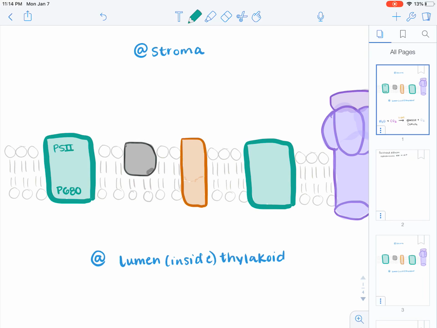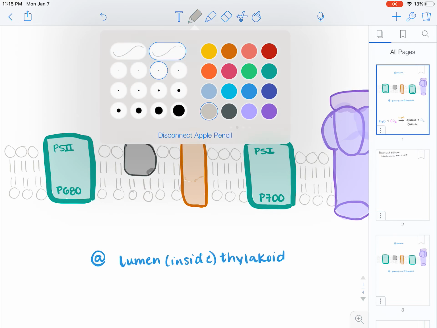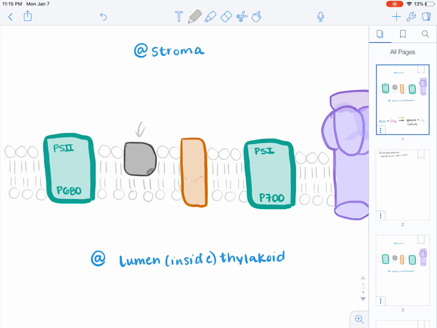And what that means is that it reflects the light of 680 nanometers of wavelength, which is what we were talking about before. And then this one is PS1, so photosystem 1, and this reflects the light of P700, so 700 wavelength. And then this right here, you don't really need to worry about, it's just drawn on here.